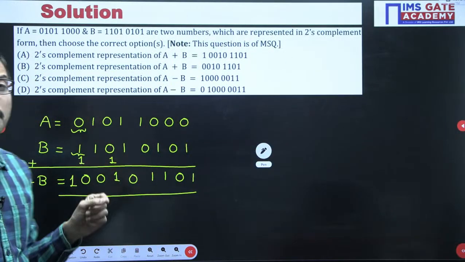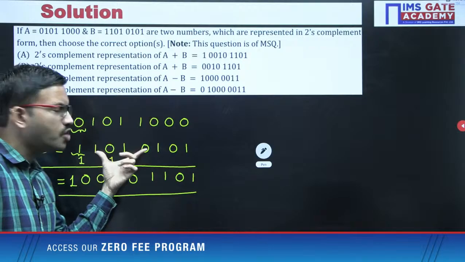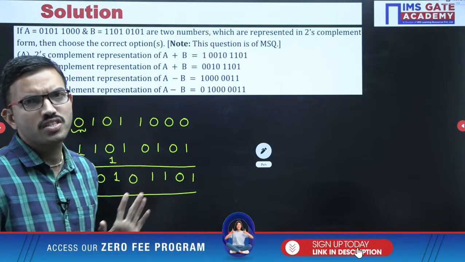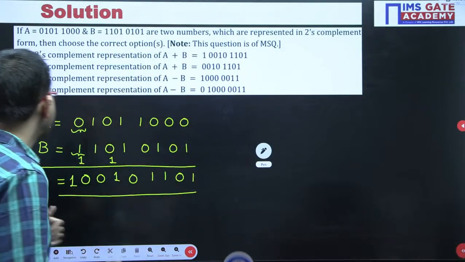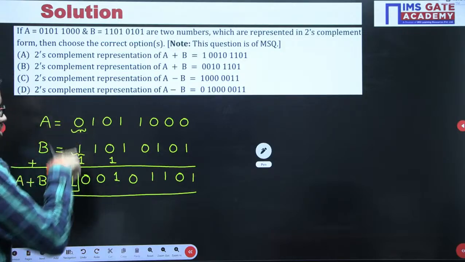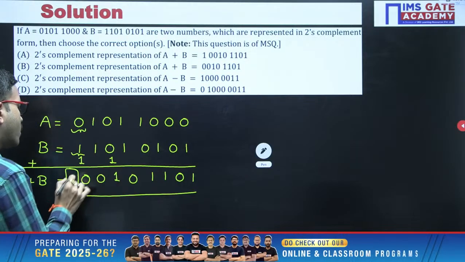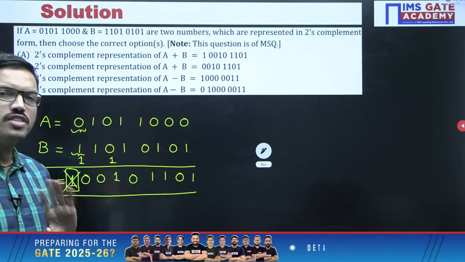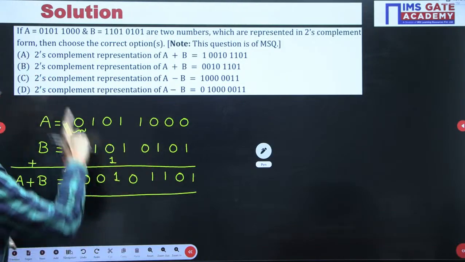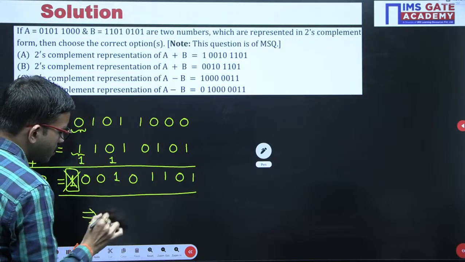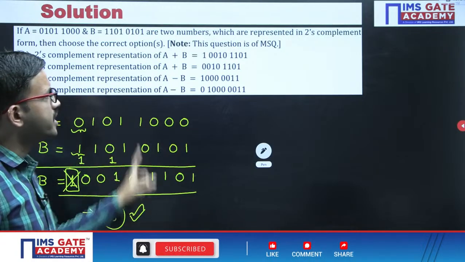Okay, so whenever you are performing subtraction, whatever bits you have considered are more than sufficient. You do not require any extra bit. That means after performing addition of two numbers like this, if the sign bits are not the same and you are getting a 1 on the leftmost side, that one you can ignore. Now whatever answer you got, that is the correct answer. That's all. So regarding that one, you have option B. So as of now, among A and B, we have decided B is the correct one.